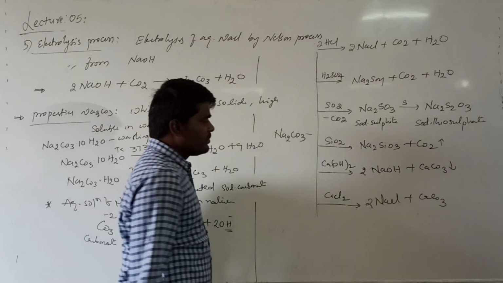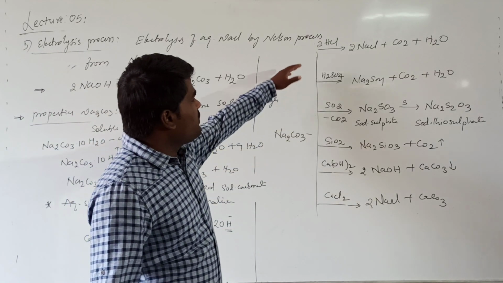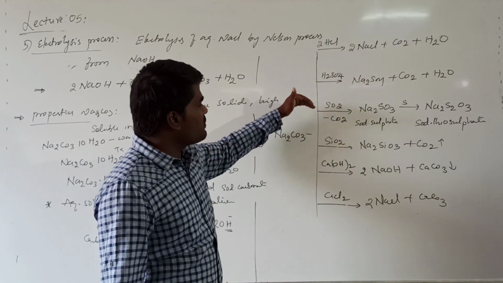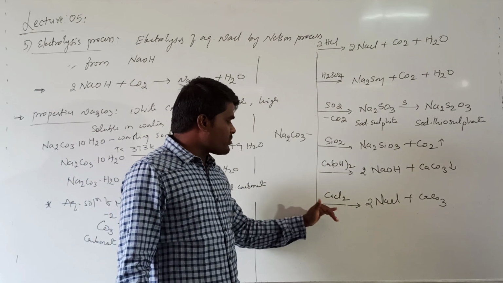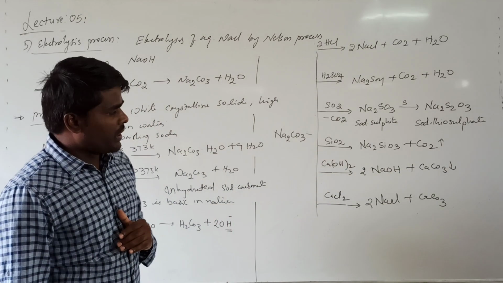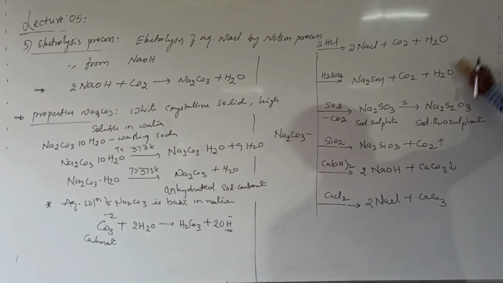This is how it reacts with the various reagents: reaction with HCl, H2SO4, sulfur dioxide, silicon oxide, calcium hydroxide and calcium chloride. There are some more reactions that we will continue.